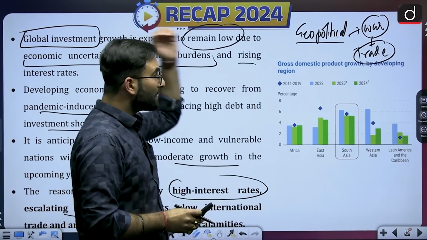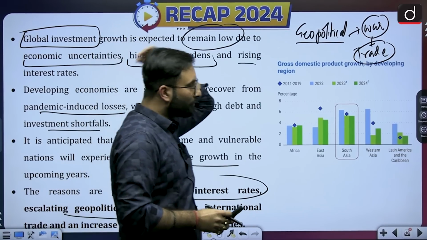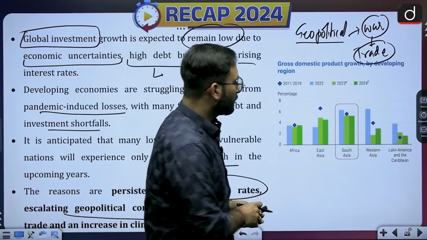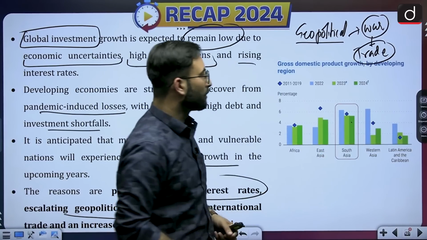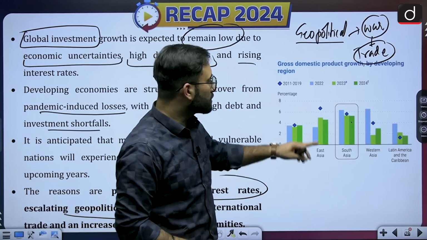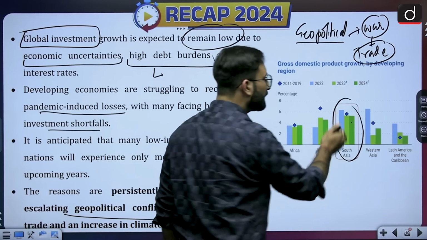Now if you look at this particular diagram, you will see that South Asia will still be performing better. This green part is talking about the growth in GDP in percentage. So the South Asian region will be performing better than the other regions.